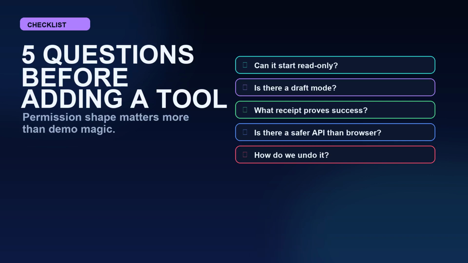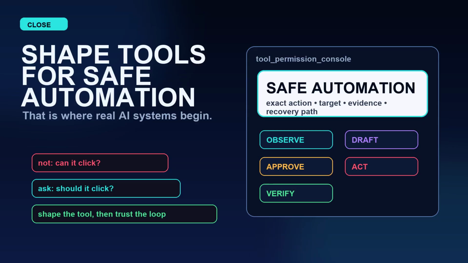Before adding a new tool, ask 5 questions. Can it start read-only? Does it have a draft mode? What receipt proves success? Is there a safer API than browser clicking? And how do we undo the action if the agent is wrong? That is the difference between a fun demo and a useful AI system.